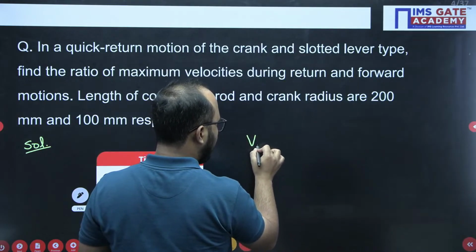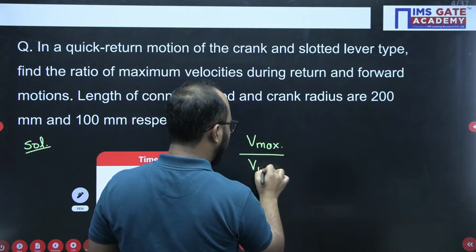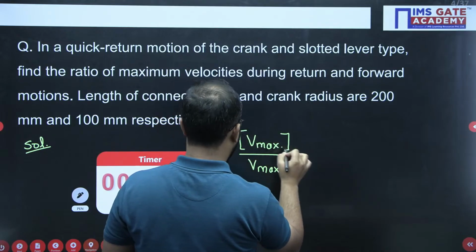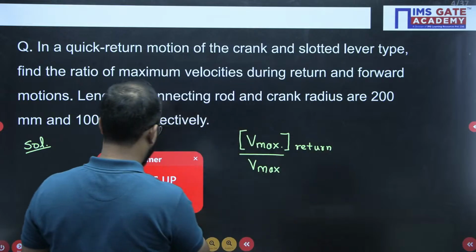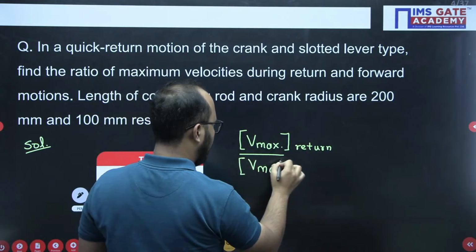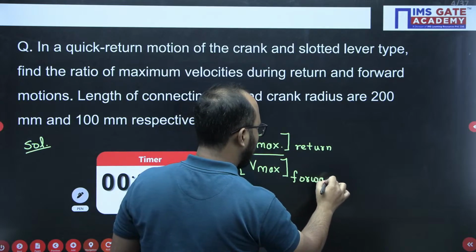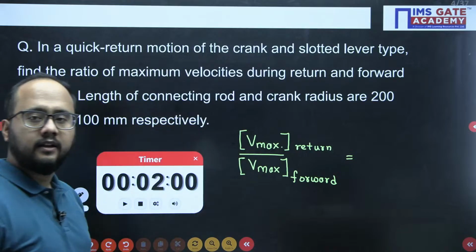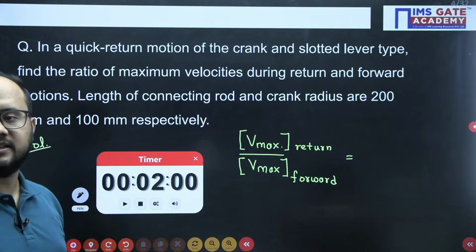Maximum velocity during return divided by maximum velocity during forward motion. The ratio of return to forward motion, this ratio they are asking directly. Anyone got the answer? Lord Ram says, Money says 1.